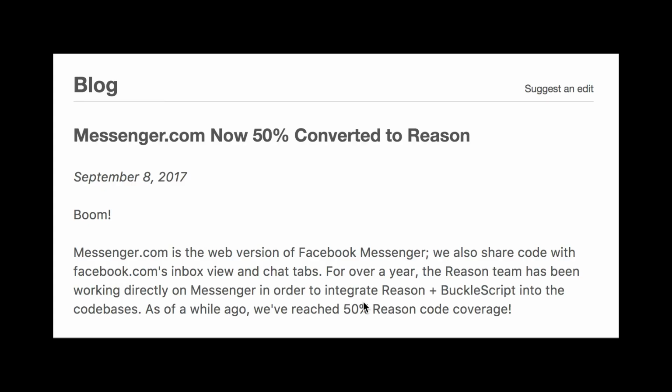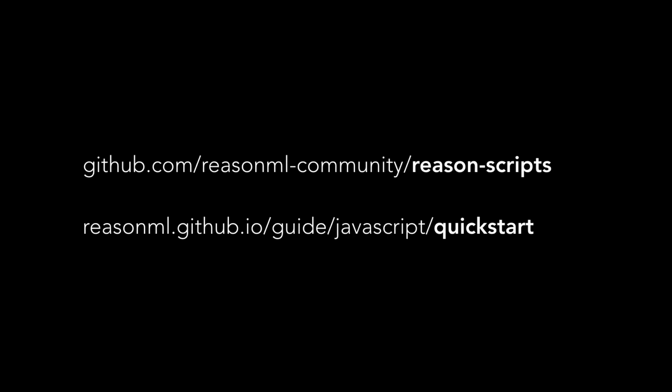Facebook is experimenting, pushing Reason. It's using Messenger.com as a kind of guinea pig for this. They've converted half the project to Reason. They have a blog post about it, and they speak in glowing terms, and they're trying to integrate Reason in other projects at Facebook as well. It's a project worth watching. You can check out Reason scripts, which is comparable to Create React App. You can check out the Quick Start Guide and learn more about JavaScript interoperability.